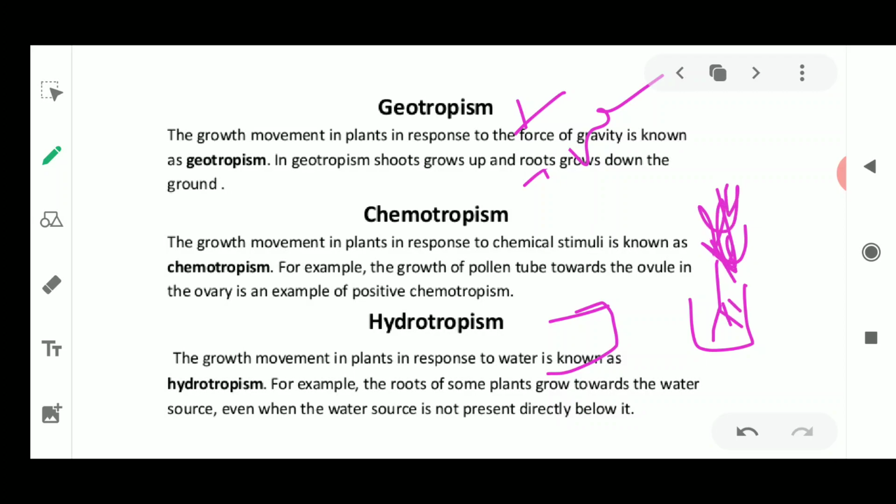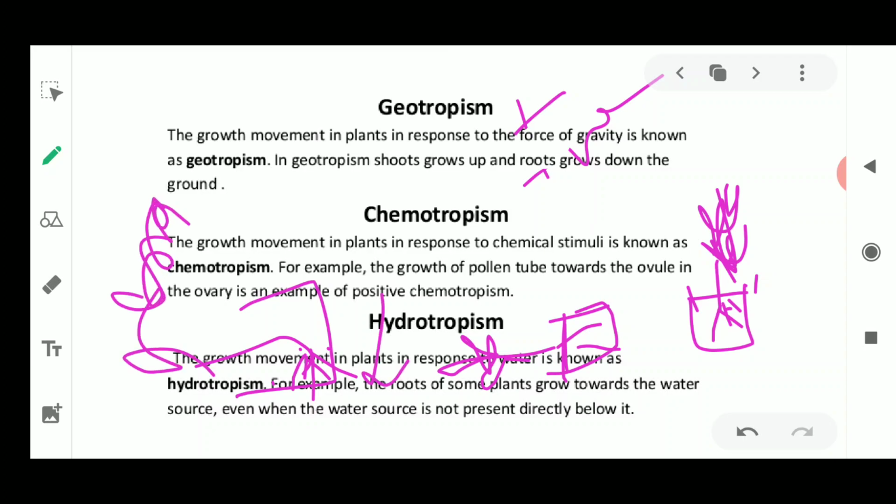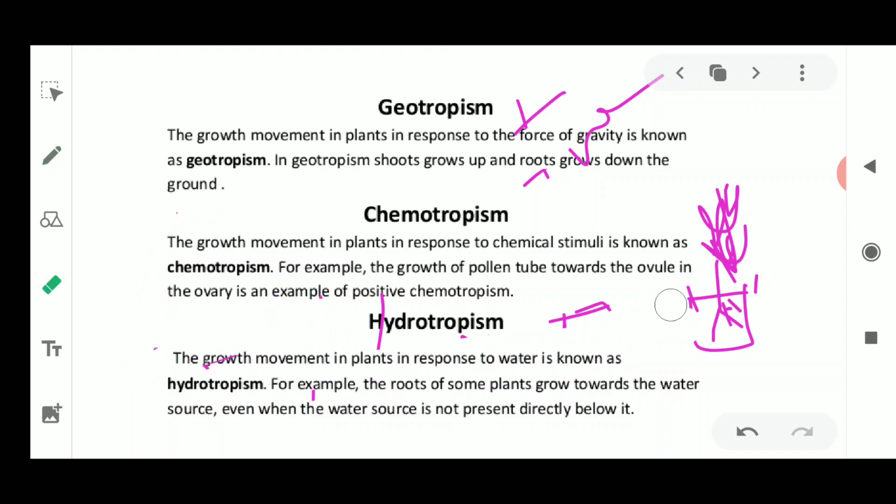The shoot is growing on the upper side and the root is growing below. Now what will happen after some time? It is going to remain like this for certain days, and after some time you will see that the root will turn towards the gravity, because gravity is in the downward direction, and the shoot is going to move in the upward direction. This is how you can prove that geotropism is involved in the movement of the plant, towards or away from the gravity. So the shoot is going to show negative geotropism, whereas the root is going to show positive geotropism.